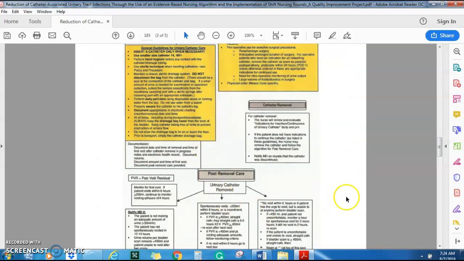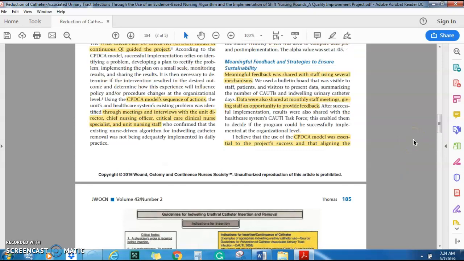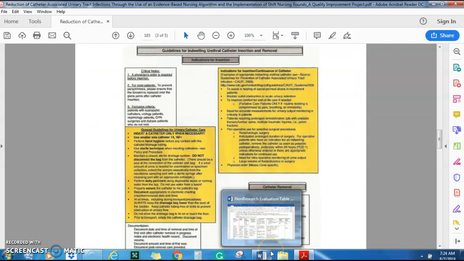This is their protocol. Now this is what was interesting: their second aim was to increase nurse adherence to the algorithm. The algorithm was introduced a year prior to this QI project, and people were not following it.